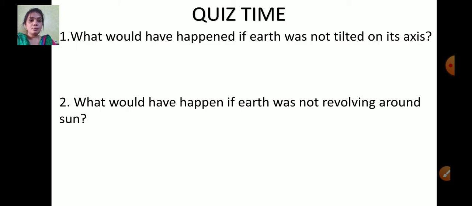Now let's have some quiz time. What would have happened if Earth was not tilted on its axis? So we know that Earth is tilted. What would have happened if Earth is not tilted? Yes, we do not experience any season.